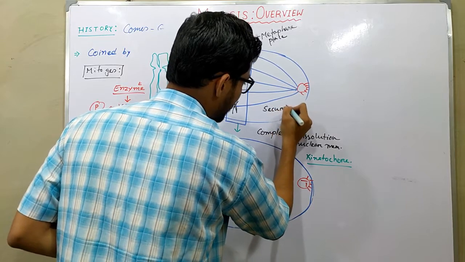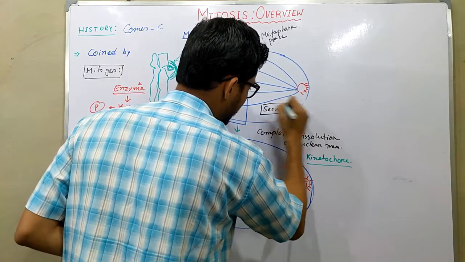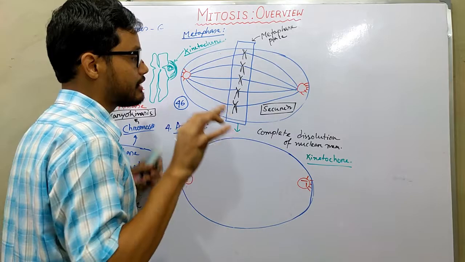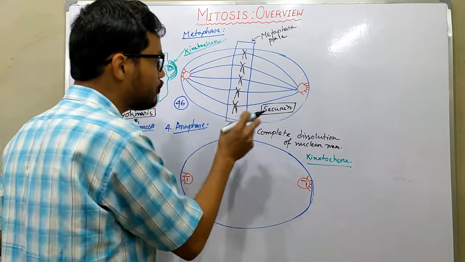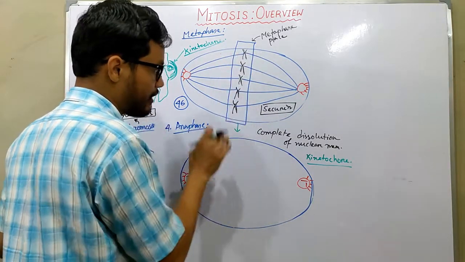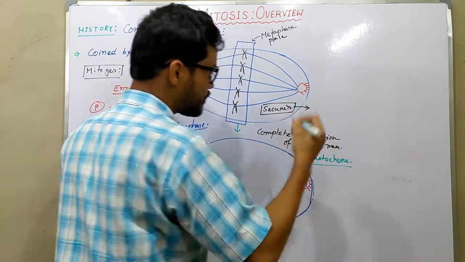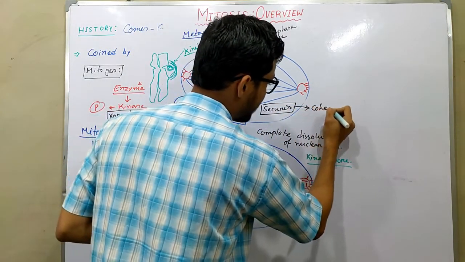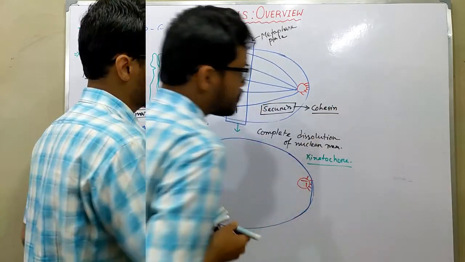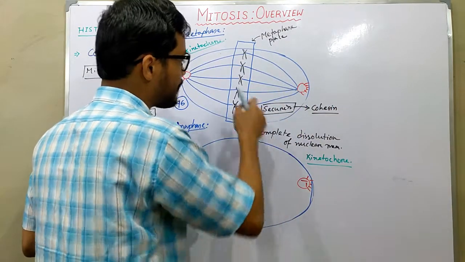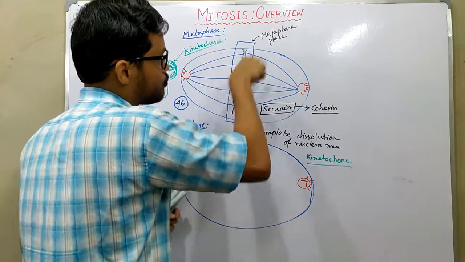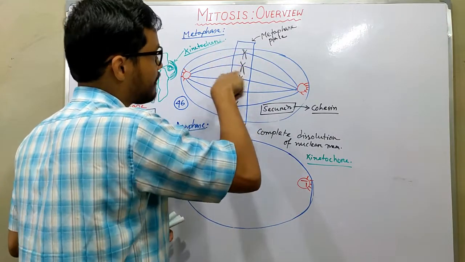Okay, so securin is the main protein that helps to hold those sister chromatids together, and it plays a crucial role for cohesin proteins or cohesin molecules. Those cohesin molecules particularly bind the two sister chromatids together.